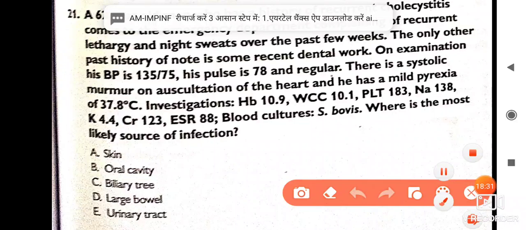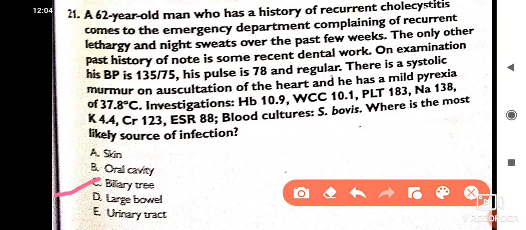Very easy trick. Remember bovis and biliary tree. B for bovis, B for biliary tree.